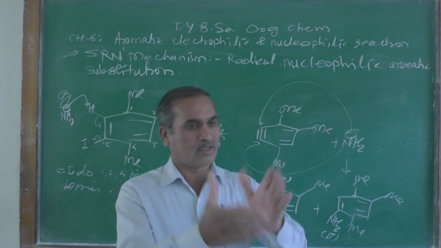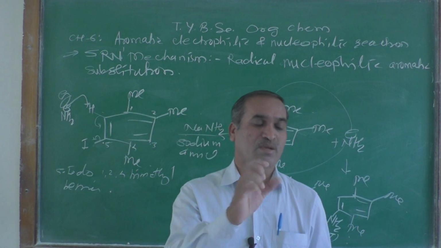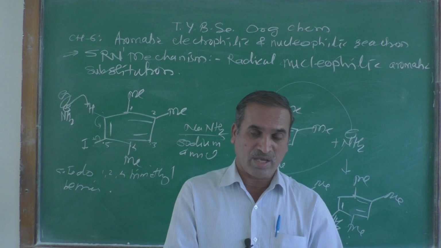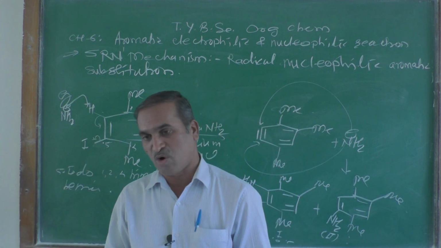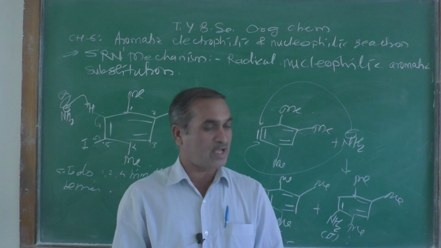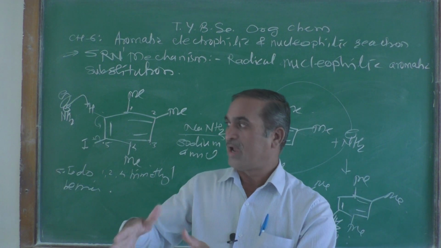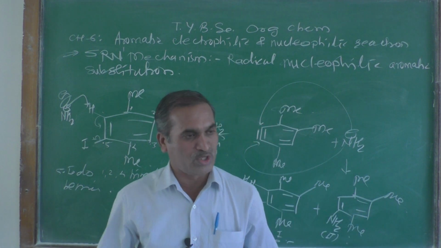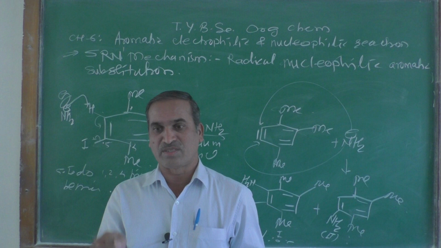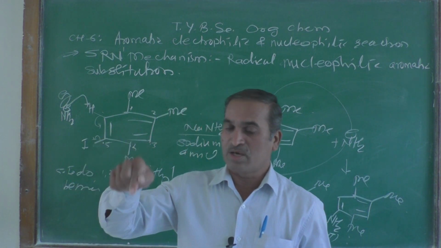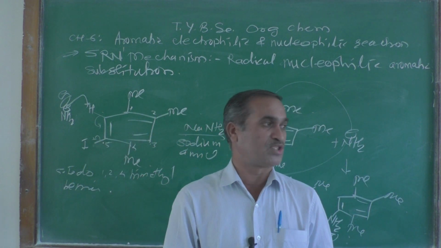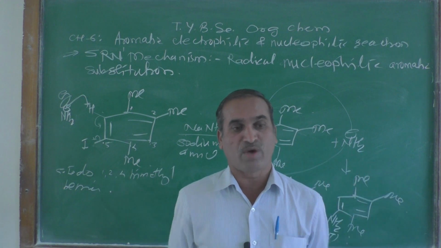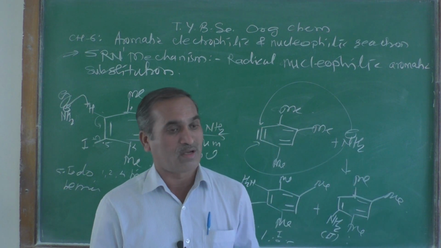Or one more question maybe, what is the sigma complex? Just now we have seen the sigma complex is formed when the electrophile attacks, the arenium or valence intermediate. We show the benzene with the electrophile attacking, and there you have to put one positive charge. And what is the pi complex?